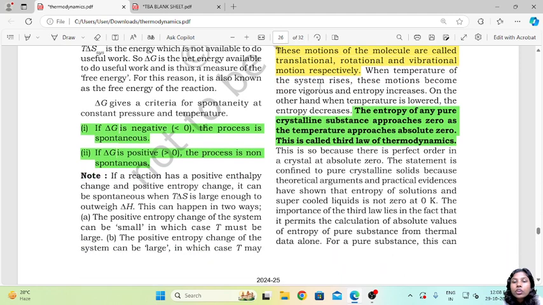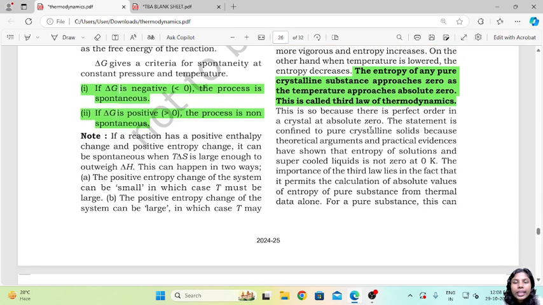Now when the temperature of the system rises, these motions become more vigorous and the entropy increases. On the other hand, when temperature is lower, the entropy is going to decrease. So what we can conclude is that the entropy of any pure crystalline substance approaches zero as the temperature approaches absolute zero. So the crystalline substance will tend to come to zero when the temperature also comes to zero. Now this is known as the third law of thermodynamics.